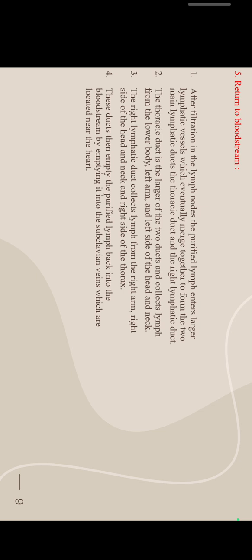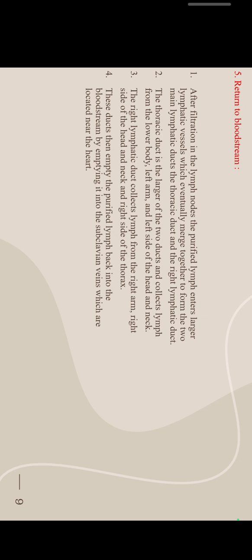Next, return to bloodstream. After filtration in the lymph nodes, the purified lymph enters large lymphatic vessels, which eventually merge together to form the two main lymphatic ducts, the thoracic duct and the right lymphatic duct. The thoracic duct is the larger of the two ducts and collects lymph from the lower body, left arm and left side of the head and neck.